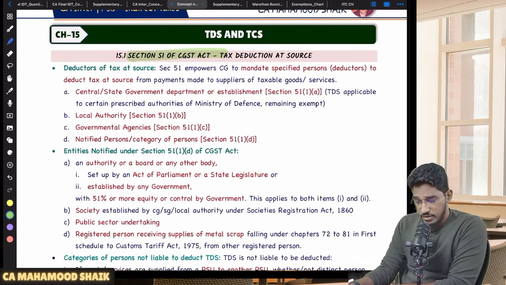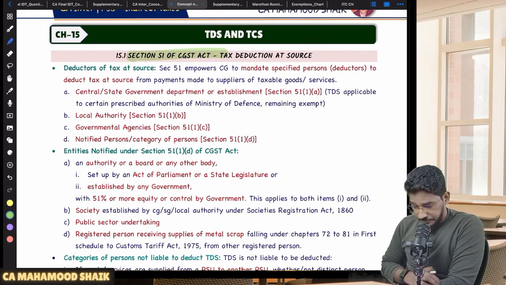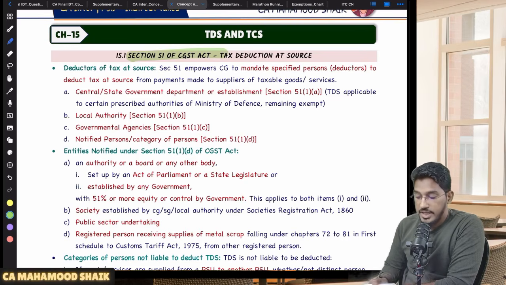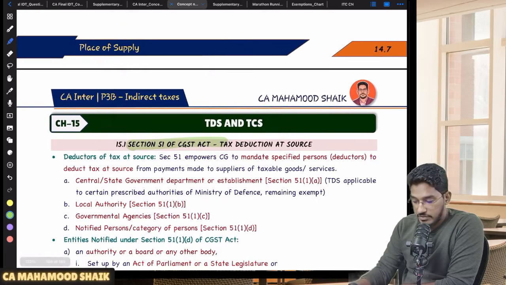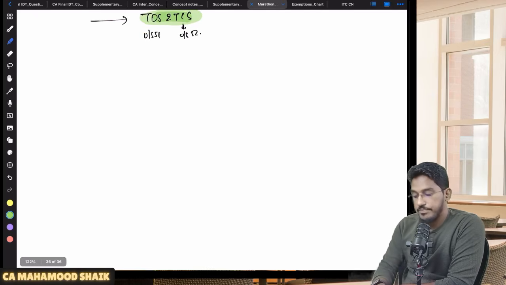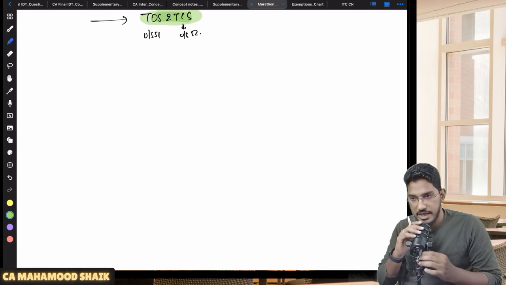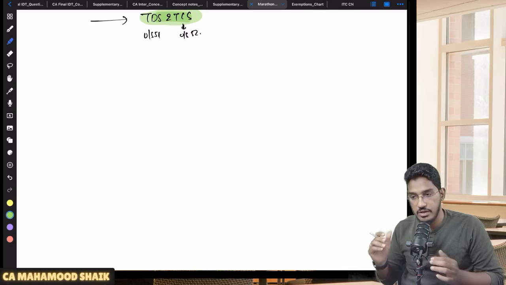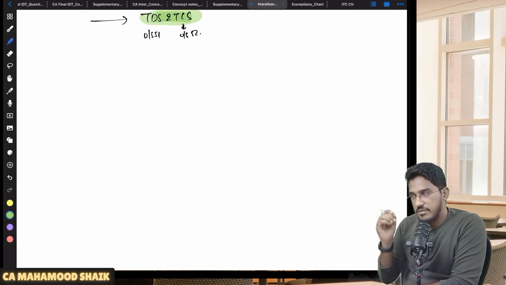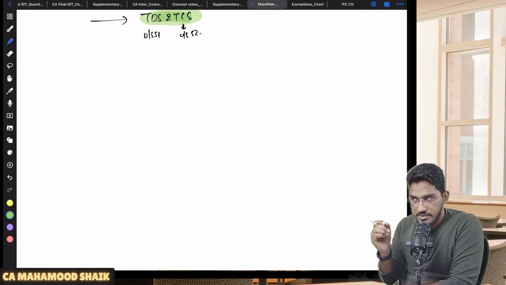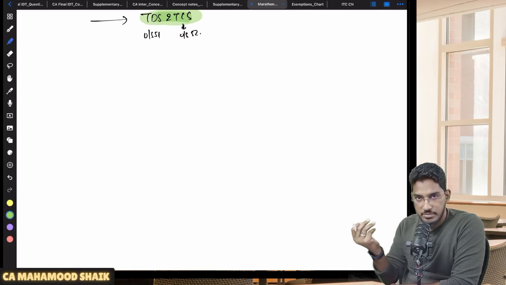Section number 51 of the CGST Act puts some responsibility on TDS deduction. Sir, what exactly is this TDS mechanism? Just let me give you an overview so that you will get clarity. Under Income Tax Act, you might already be aware of a mechanism called TDS. If you have to receive some income, the person who has to pay you will not pay the full amount. He will deduct some percentage in the name of TDS and deposit it against your PAN number.